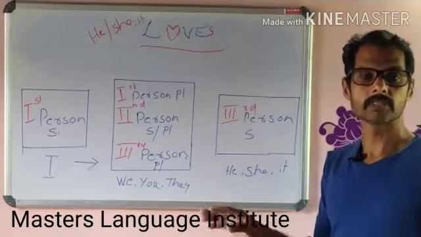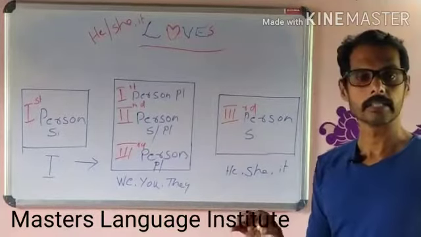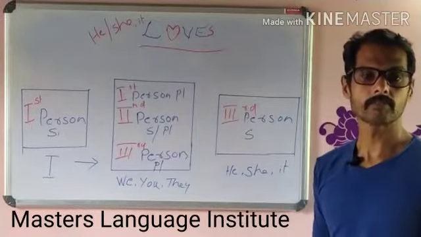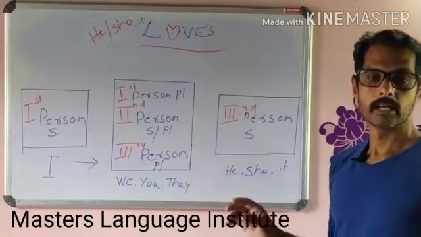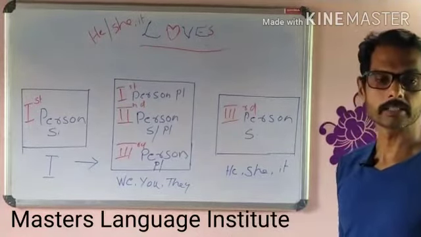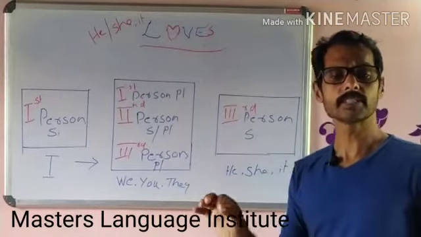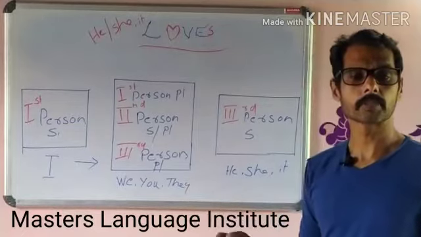Then the verbs that end with the letter o are also to be added with es. If the verb ends with y, replace y with ies. Clear?